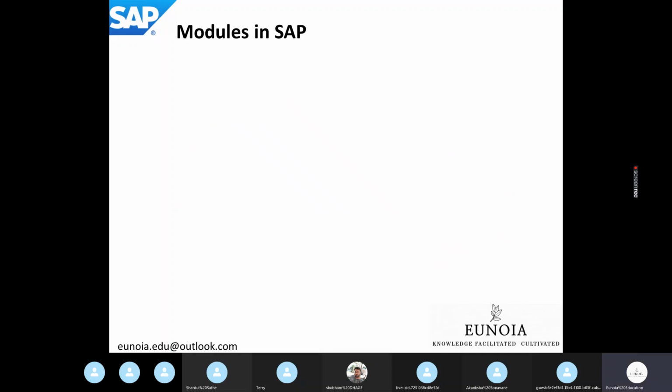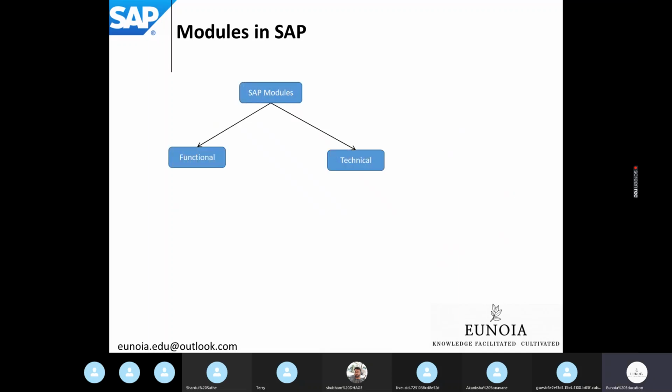So, what are the different modules in SAP? Some of them I have listed. There are more than 250 to 300 functional modules in SAP, and I cannot list them all here. Some of the core ones I have listed. MM stands for material management, SD stands for sales and distribution.